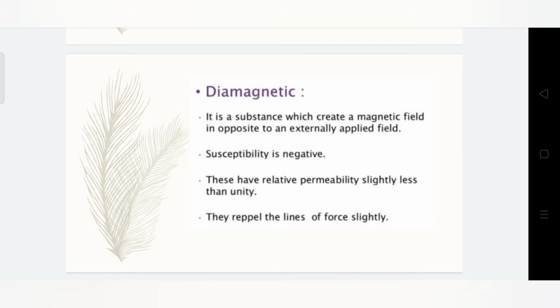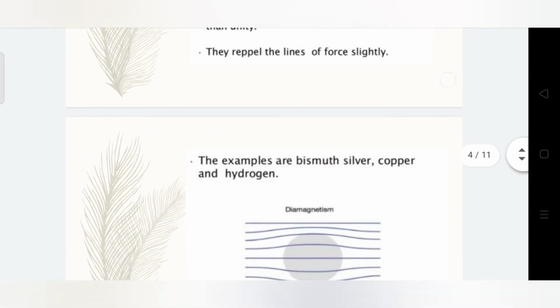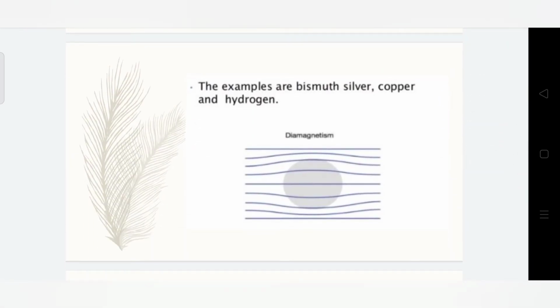These have relative permeability slightly less than unity. They repulse the lines of force slightly. Susceptibility is less than 0, or negative. Permanent dipoles are absent. Temperature independent. Linear magnetic materials. When placed inside a magnetic field, magnetic lines of force are repelled. They repel the lines of force slightly. These are the properties of diamagnetic materials. Some examples of diamagnetic materials are bismuth, silver, copper, hydrogen, lead, silicon and diamond.